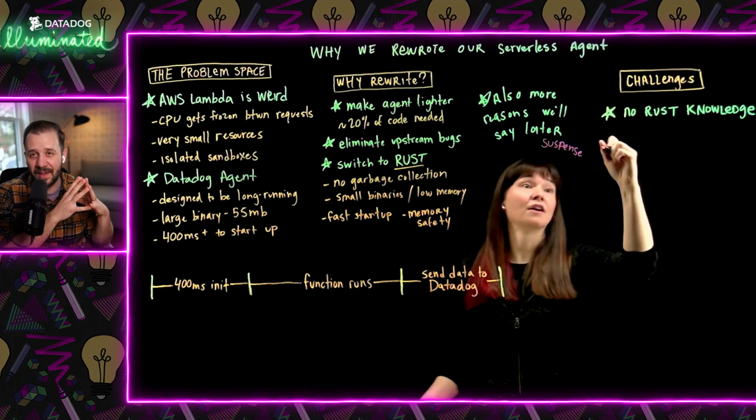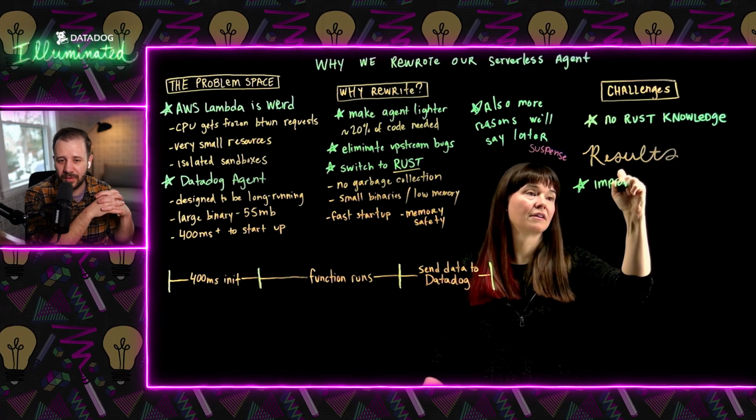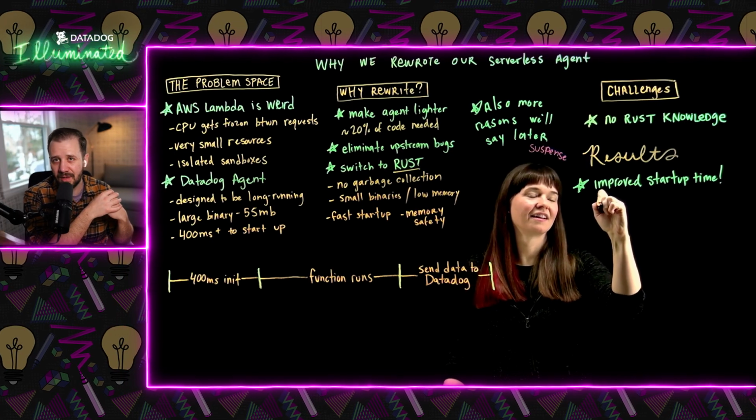I love it. The first needle we needed to move right away was the cold start time. That initialization time needed to change. Yeah. And when we first got a proof of concept built, we saw that was about 50 milliseconds. That was very early in the project, when it didn't do all of the things the rest of the program needed to do to go to production. But we still kept that as a target limit, and we had that as a monitor in Datadog. So if we ever started to exceed this threshold, the additive overhead of this agent, an alarm would go off, and we would look at the code to see what was integrated into the branch and what caused the regression. And we found many things throughout the whole process.